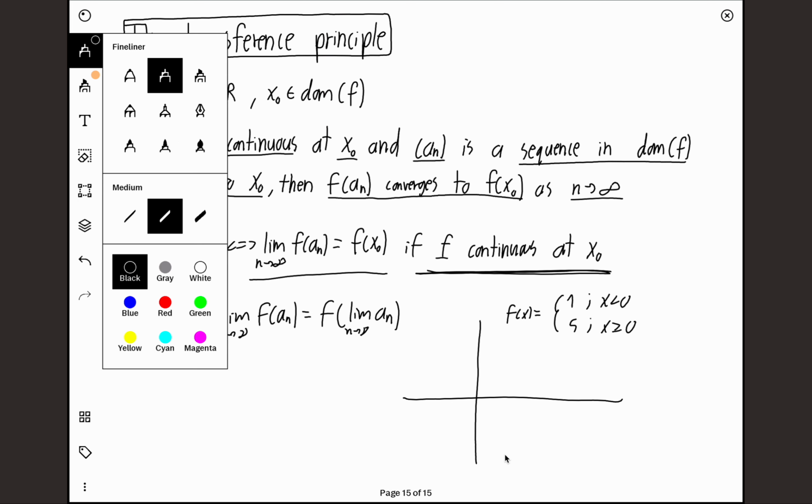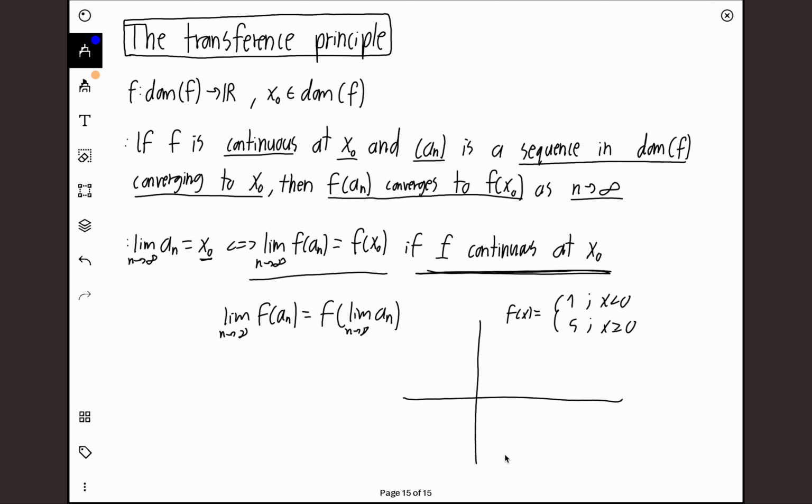So if I change color over here, we have a function like this which always equals 1 for x less than 0, and then it's defined at 0, and here it jumps up to 5, and it always equals 5 from now on. Now let's say we have a sequence an which equals negative 1 over n. This sequence as n goes to infinity is going to approach 0. So we can just draw our sequence here. It's going to get closer and closer to 0.